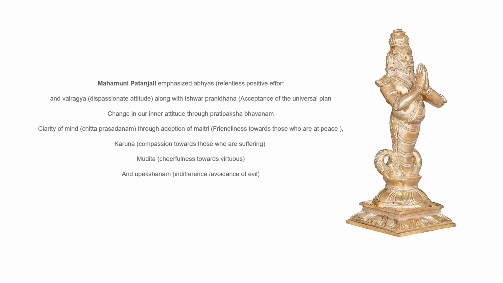Mahamuni Patanjali emphasized abhyas or relentless positive effort and vairagya, which is dispassionate attitude, along with Ishwar Pranidhana, acceptance of the universal plan. Change in our inner attitude through Pratipaksha Bhavanam, clarity of mind, Chitta Prasadanam, through adoption of Maitri, that is friendliness towards those who are at peace, Karuna, compassion towards those who are suffering, Mudita, cheerfulness towards the virtuous, and Upekshanam, indifference or avoidance of evil.